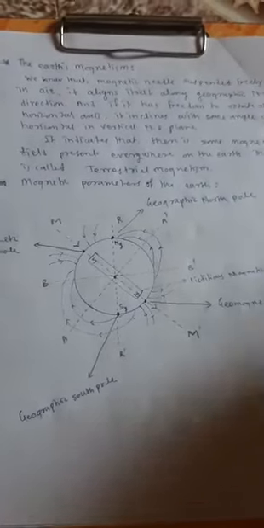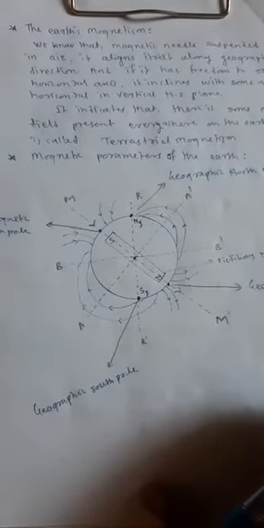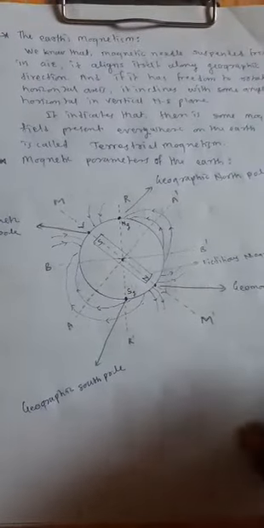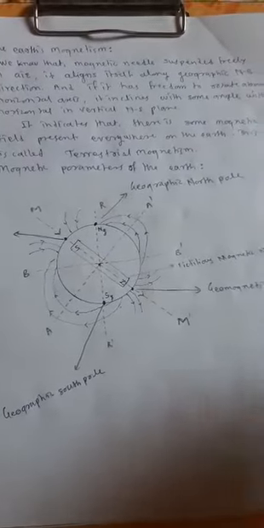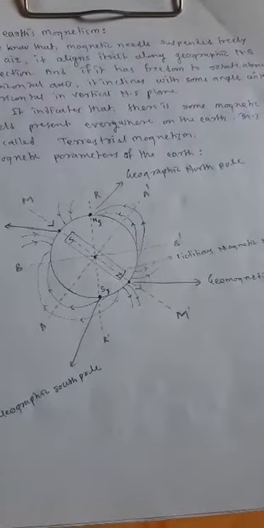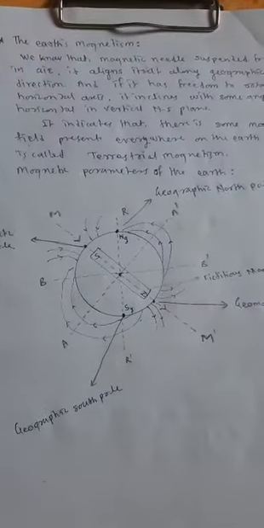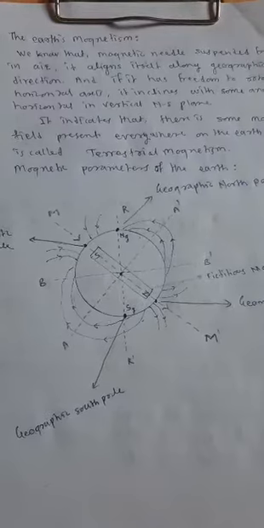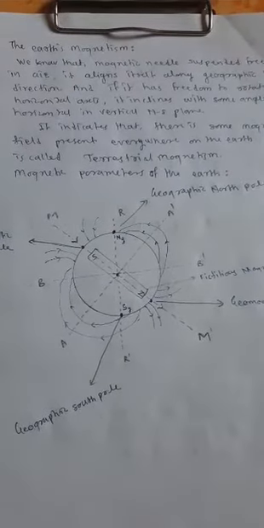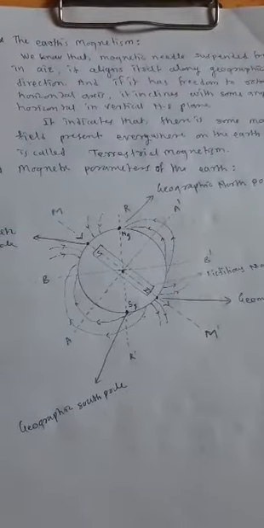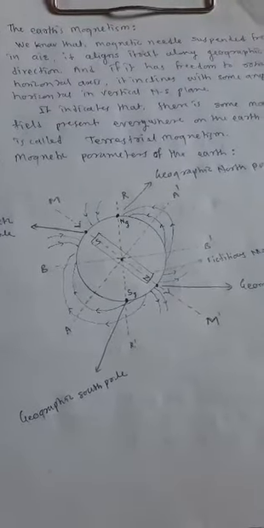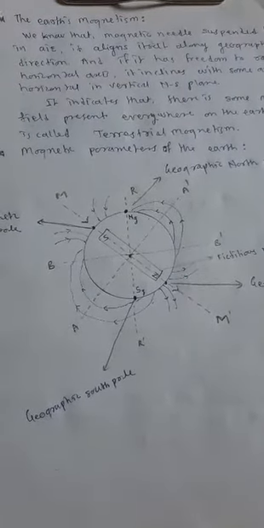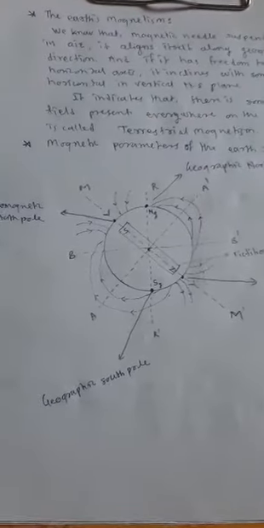In this video, we are going to discuss the Earth's magnetism. Say, what is the Earth's magnetism? We know that if we suspend a bar magnet freely in air, it rests in the north-south direction.